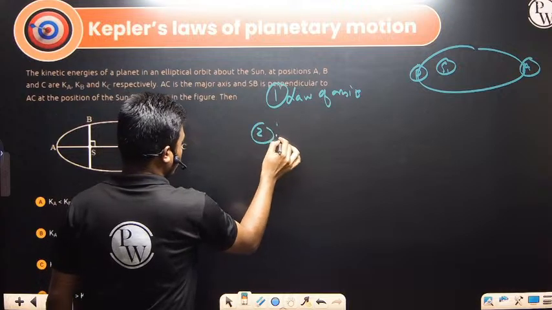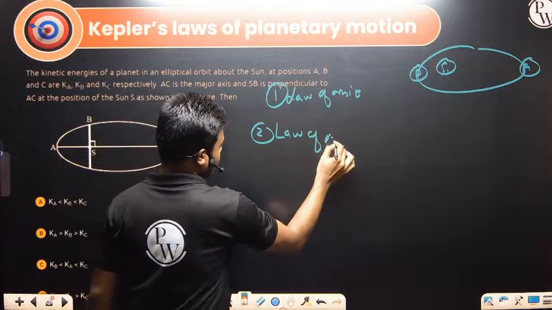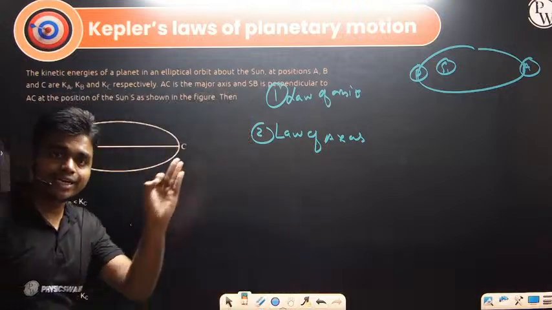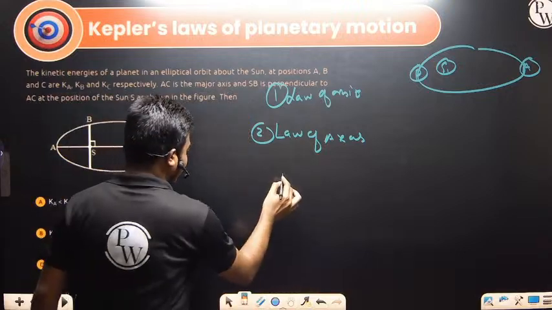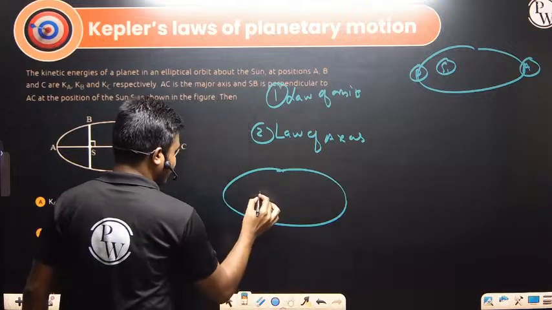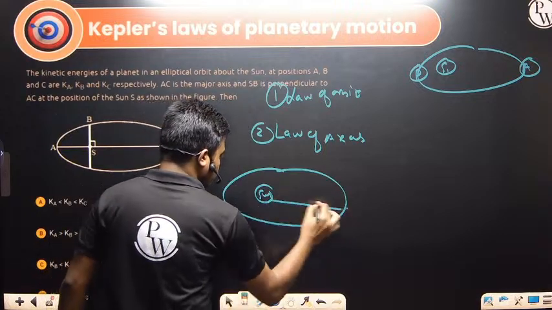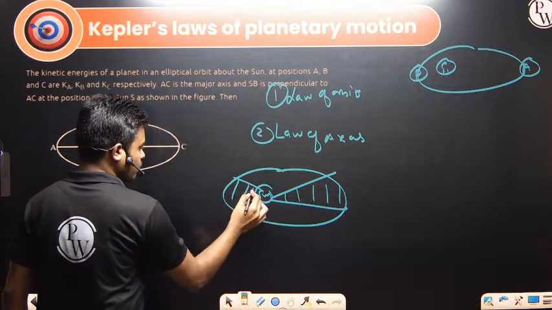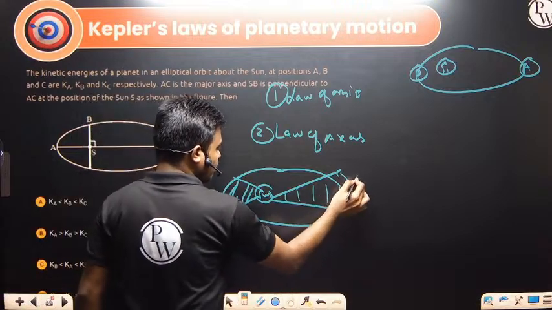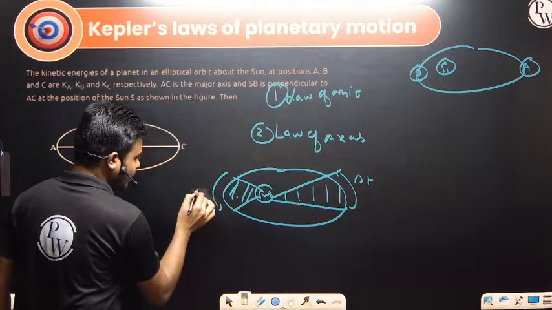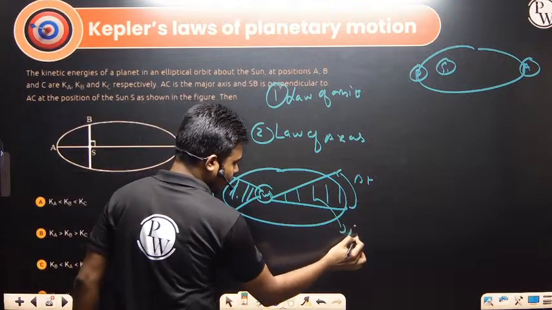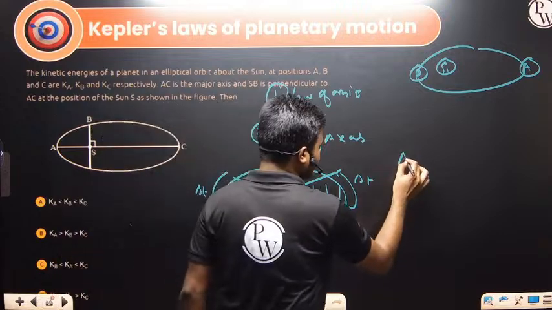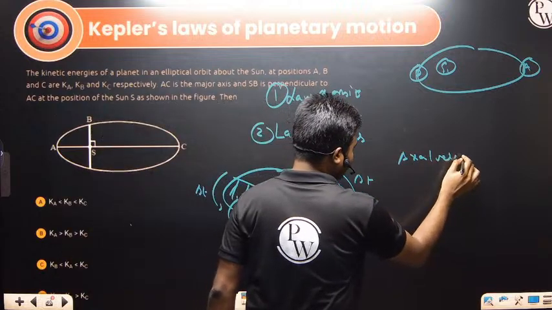Second is the law of areas. What does it talk about? Equal areas will be traveled in equal intervals of time. So the planet will travel equal area in equal interval of time with respect to the sun. If the time interval is equal, delta t here and delta t here also, then here it will be a1 and here it is a2. Then here we define areal velocity. What is areal velocity?